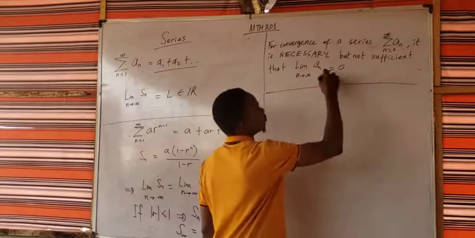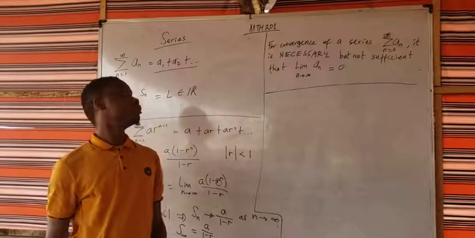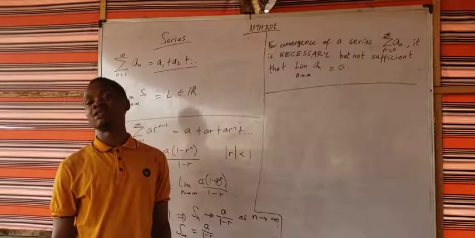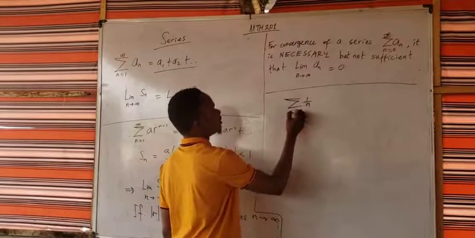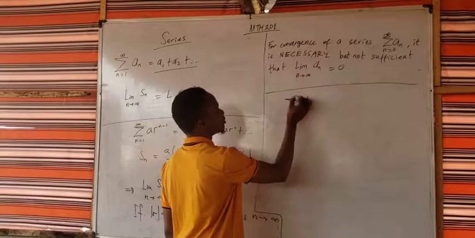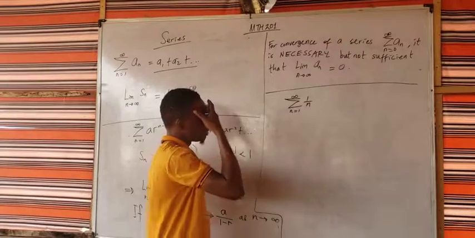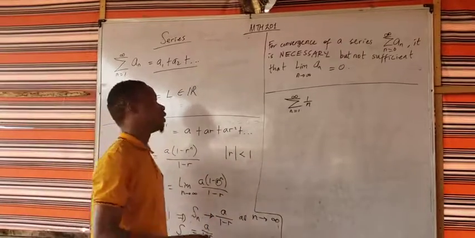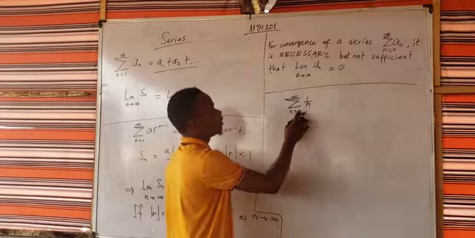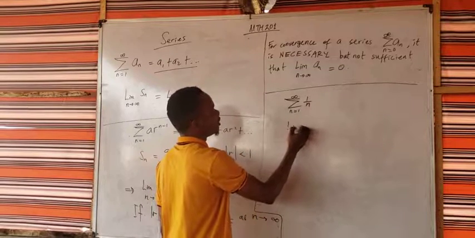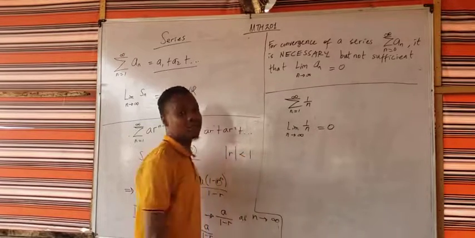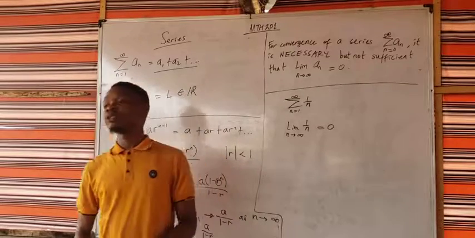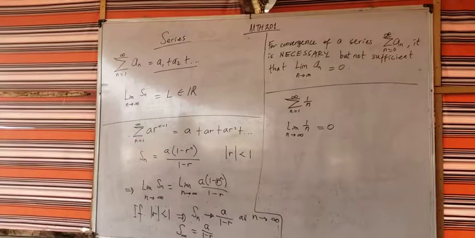So there are some cases where you can have the limit to be 0, yet the series is not convergent. One such very common example is the series 1 over n from n equal to 1 to infinity, which is usually called a P series with p equal to 1. It is not convergent, even though the limit of 1 over n as n approaches infinity equals 0. You get that? It is a necessary condition, but not a sufficient condition to conclude that the series is convergent.